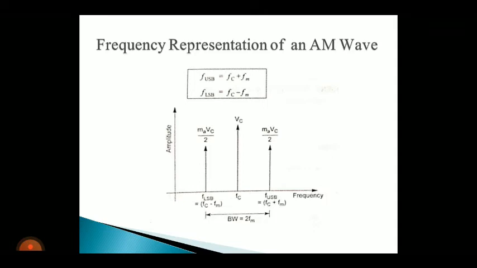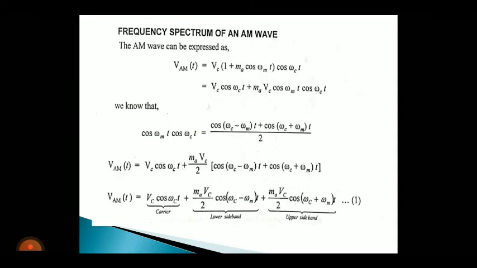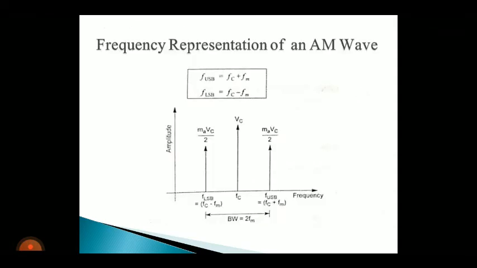So here the carrier frequency is Fc, and the lower sideband frequency is marked on the left side of the carrier, and the upper sideband is marked on the right side of the carrier signal. The lower sideband frequency is Fc minus Fm, and the upper sideband frequency is Fc plus Fm. Then mark the amplitude values. From the derivation we know the carrier amplitude is Vc, and the lower and upper sideband amplitude is MAVC by 2. Now mark all the values.